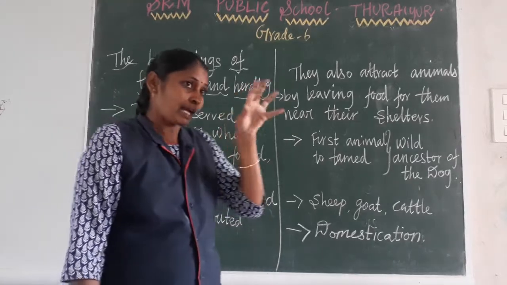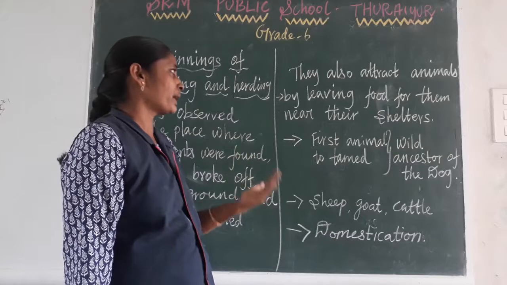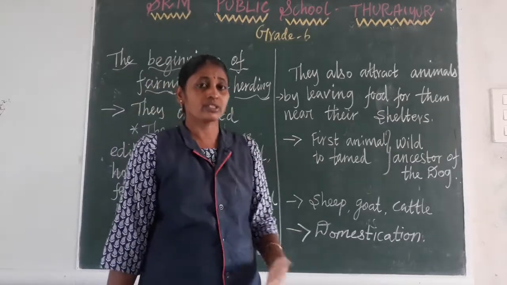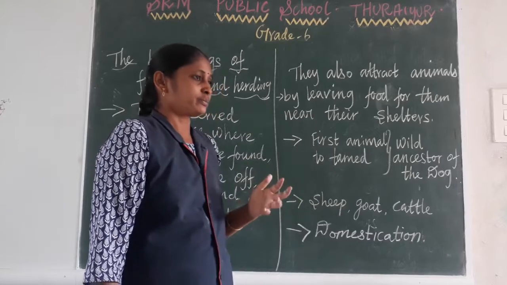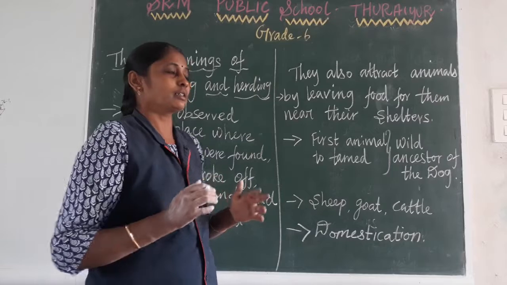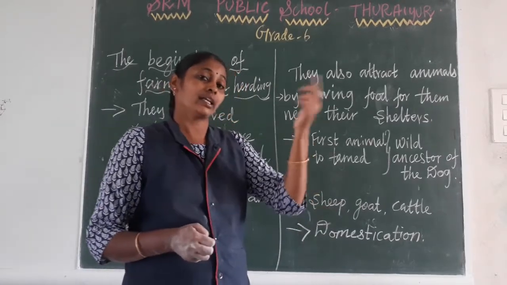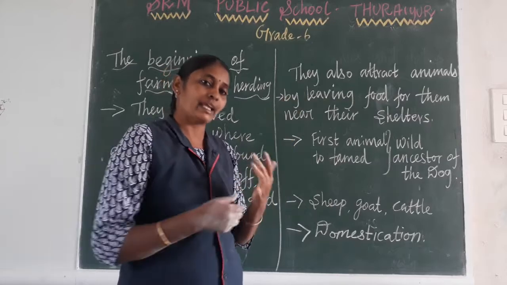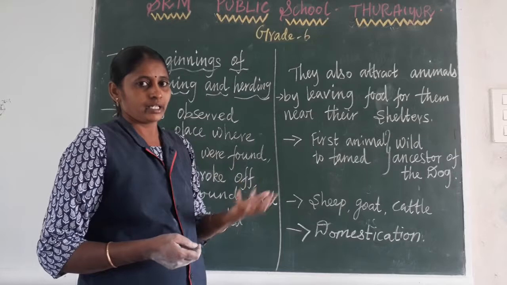They were attracted to some animals which are very soft in manner, and they started to make friends with those animals. Then they started to learn from which animal they could get food, like milk or meat.